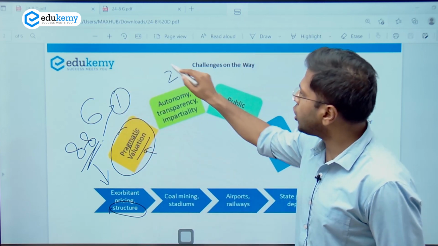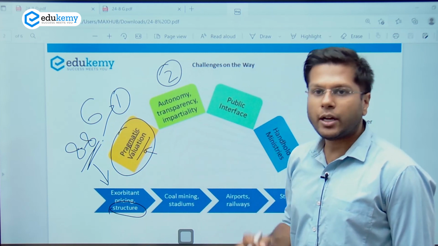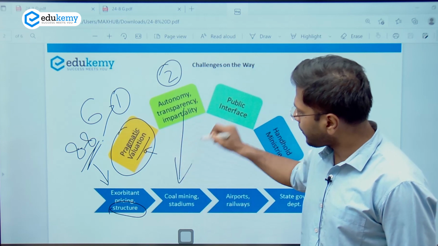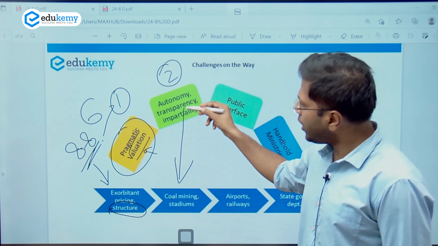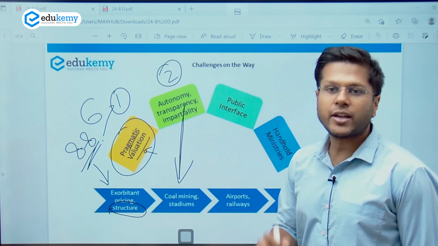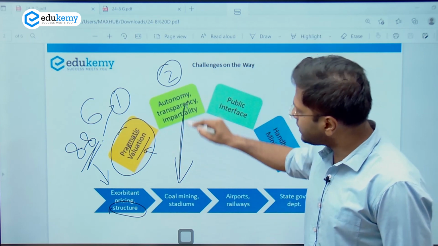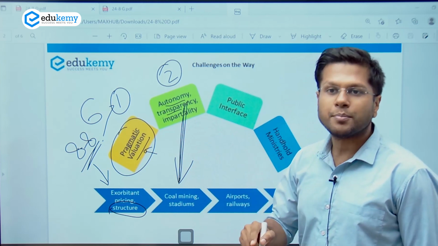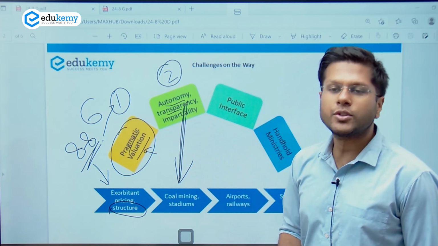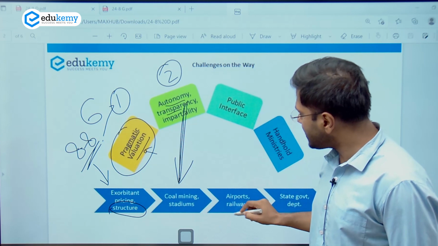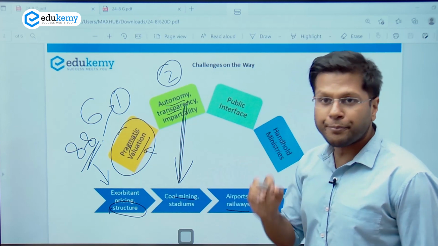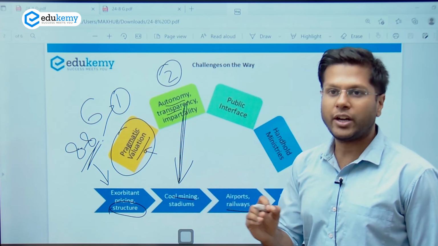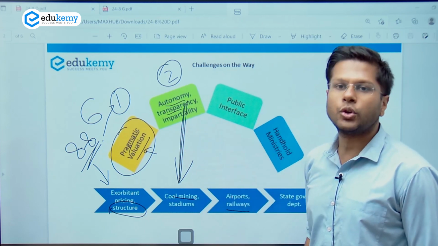The second one is autonomy, transparency, and impartiality. Now, this points to many projects which are government-owned projects. For example, coal mining, stadiums. Now, these have all been part of government. Railways as well, airports. So these are the places where government needs to ensure more autonomy to these private players, because till now only government was the one ruling in these particular sectors. For example, railways, coal mines. But if private participation is to be given, then they will also have to be given certain power along with it. So this is what government has to ensure, right?